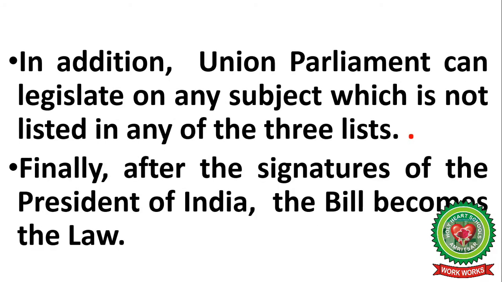In addition, Union Parliament can legislate on the subject which is not listed in any of the three lists. Yes, in our constitution there are three lists on which the governments are to legislate. That is union list, state list and concurrent list. But if any subject is not in any of the three lists, that is called residuary power. That power automatically goes to the union government.